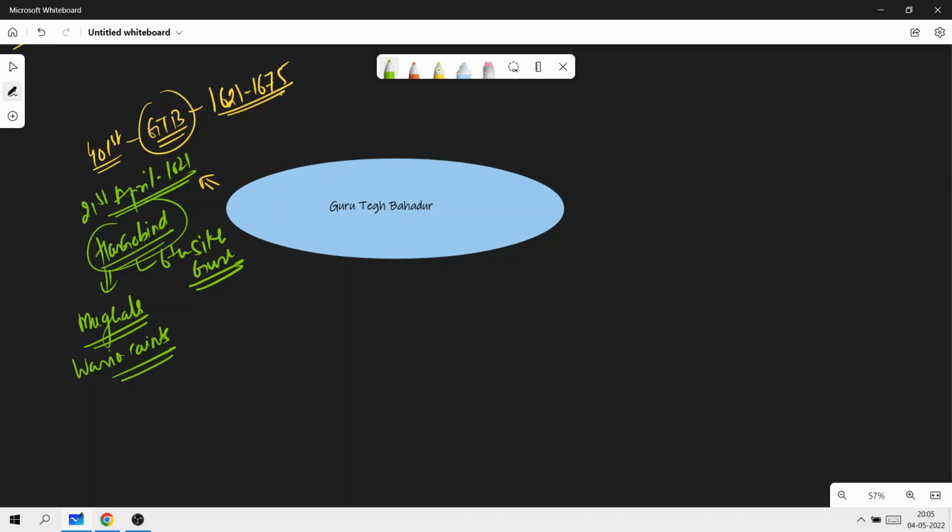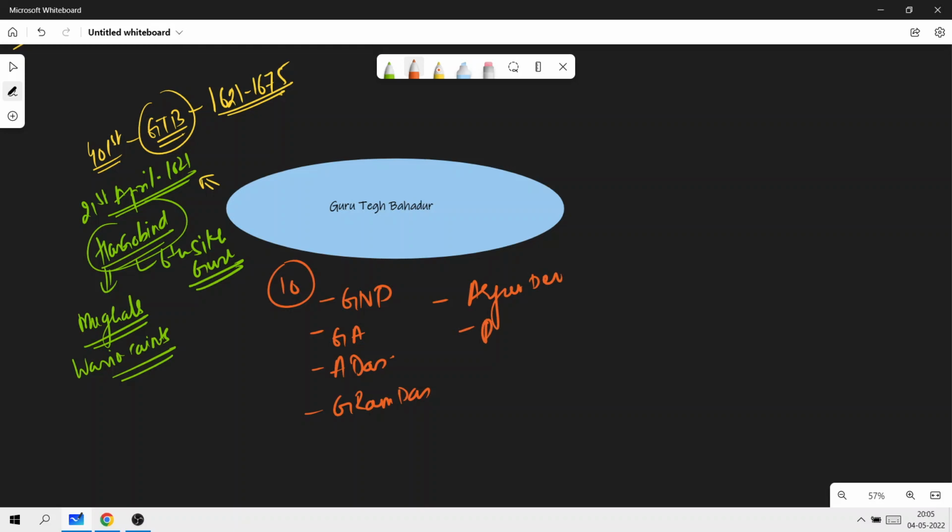Okay. Now, the important thing here is that Guru Tegh Bahadur himself is one of the 10 Gurus. You must know the 10 Gurus first. Firstly, the first Guru, of course, is Guru Nanak Dev. Then it's Guru Angad Dev. Then it is Guru Amar Das. Then Guru Ram Das. Then the fifth one is Arjun Dev.